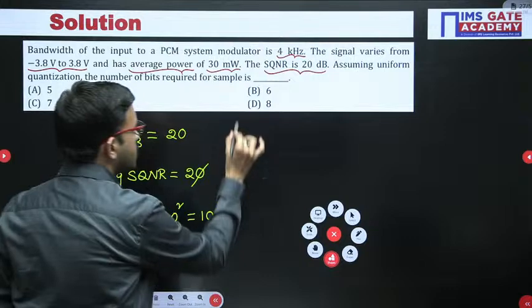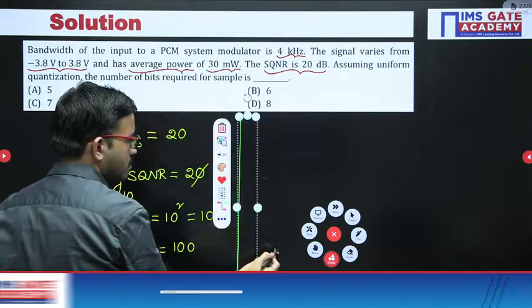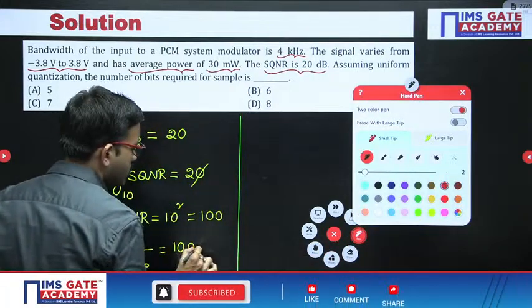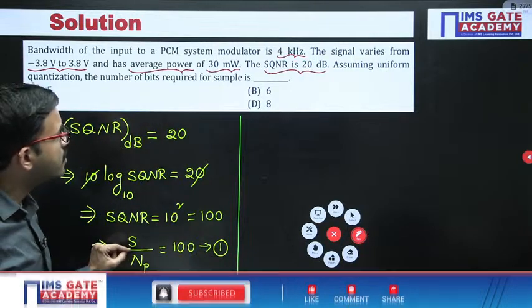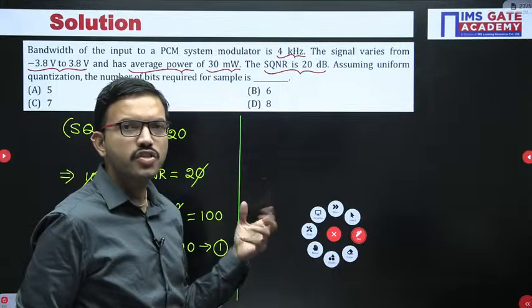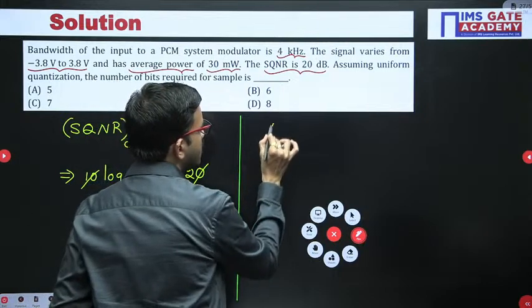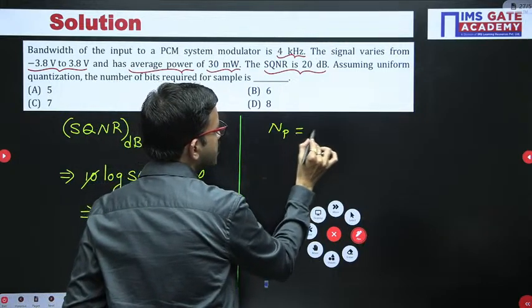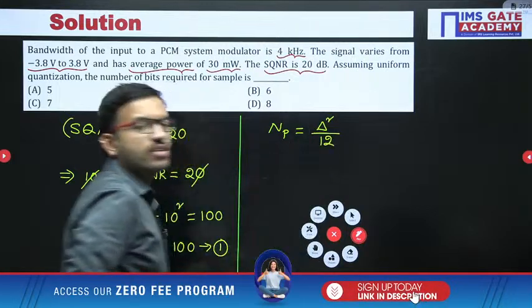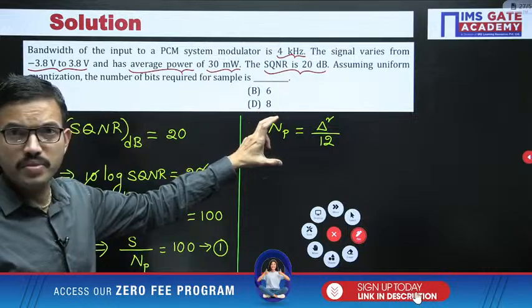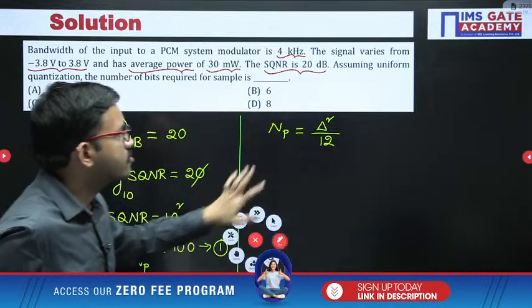This one I am labeling as equation number 1. Here we know the signal power. Regarding noise power we don't know. Quantization noise power, I hope all of you know the formula, delta square by 12. This formula you can remember. Quantization noise power is delta square by 12.